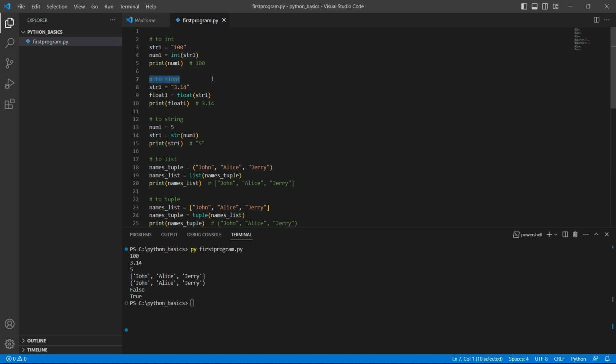To convert a value to floating point data type, use float. So now str1 has float data type. To convert this to float, we use float of str1.